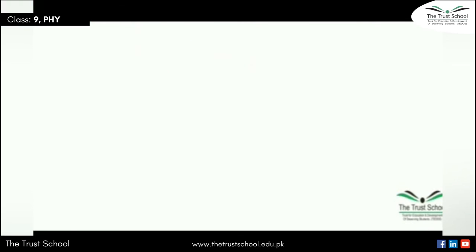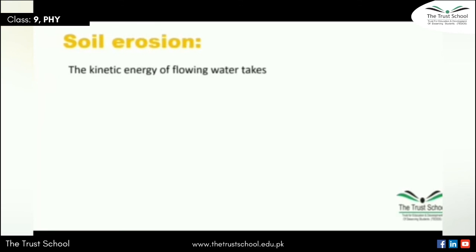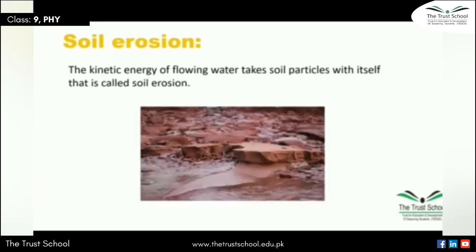Students, at the end, we are going to study a very important natural phenomena and very important definition, that is soil erosion. The kinetic energy of flowing water takes soil particles with itself, which is called soil erosion. You can see in the picture that the water is running down and it takes away some of the soil particles with itself. That causes soil erosion.